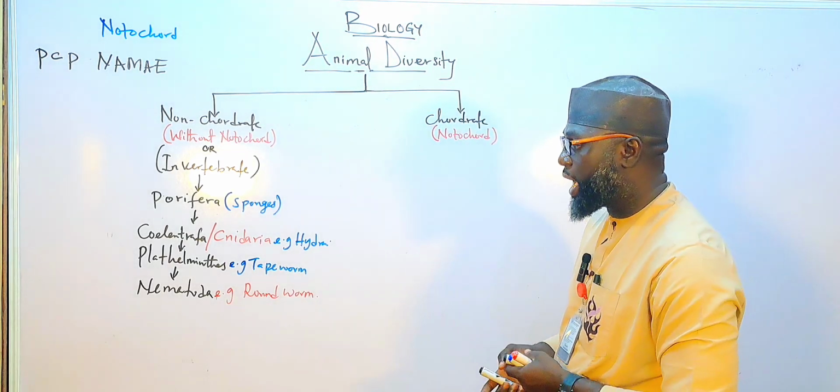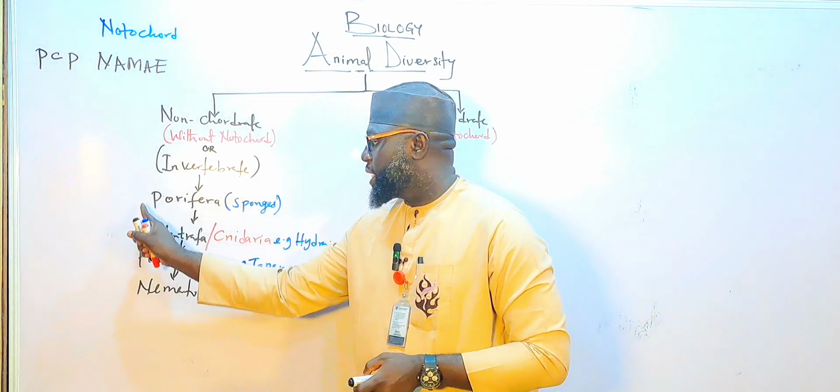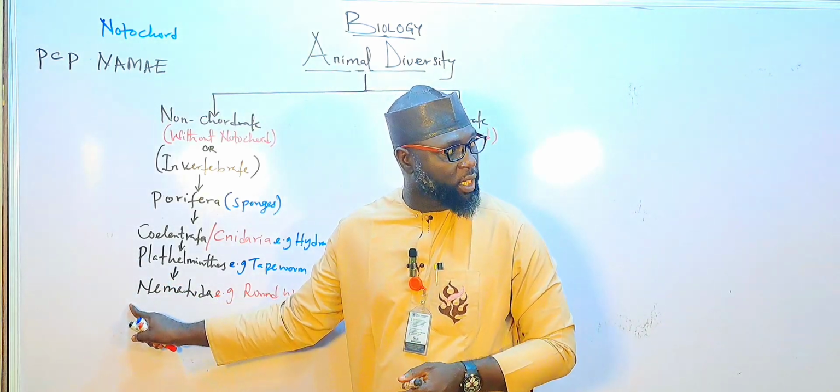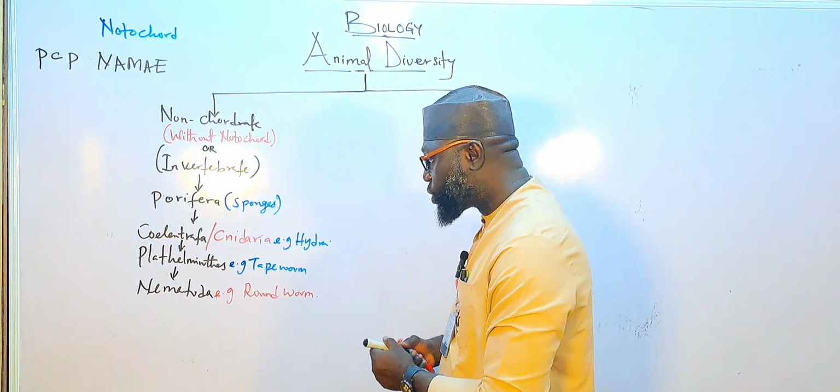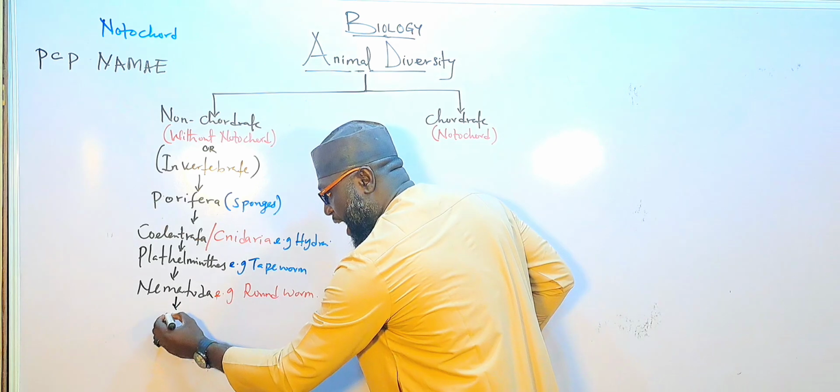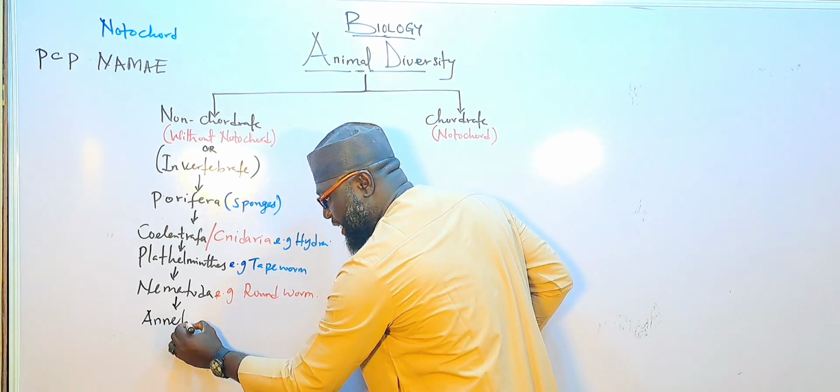So after Nematoda, the next one is A, and the A represents Annelida.